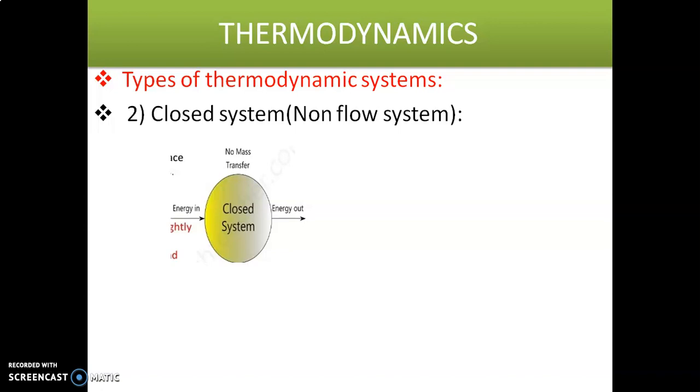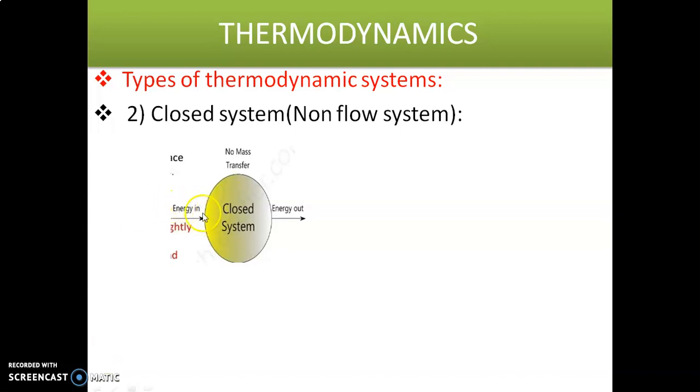If energy and mass both cross the system boundary, that is an open system. If only energy crosses the system boundary, then it is called a closed system.